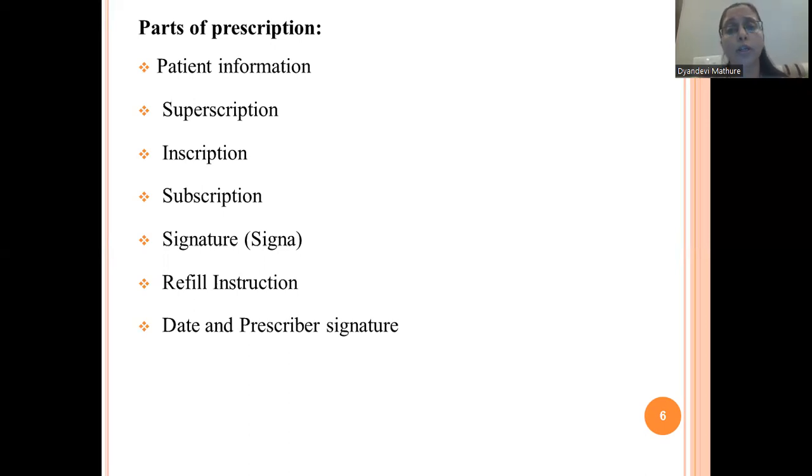What information is to be mentioned on the prescription? It contains patient information, superscription, inscription, subscription, signature, also called signa, refill instruction, and date and prescriber signature. Okay, so these are the different parts of a prescription. We'll discuss the parts in detail.